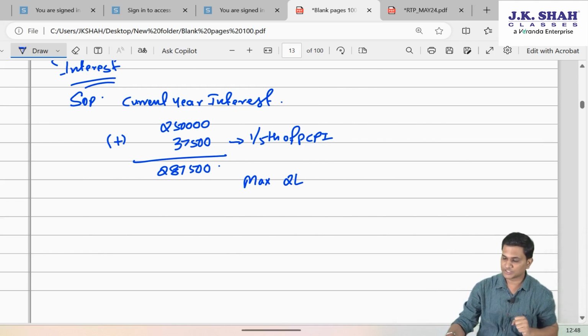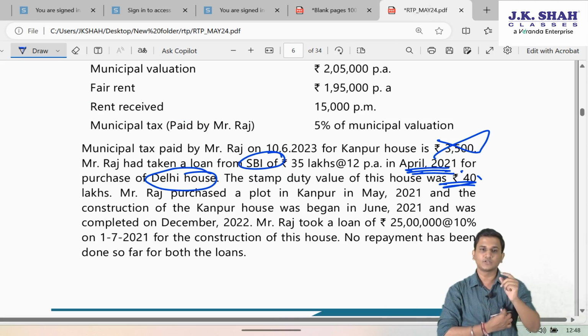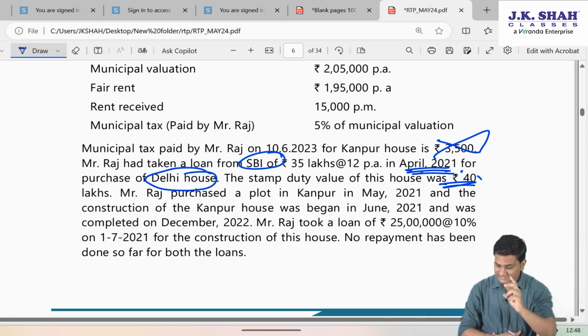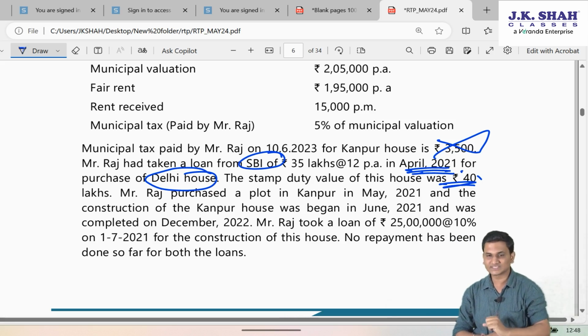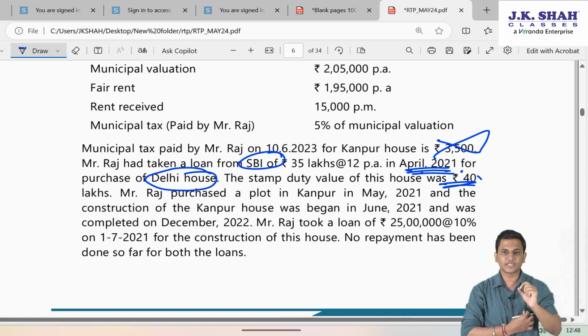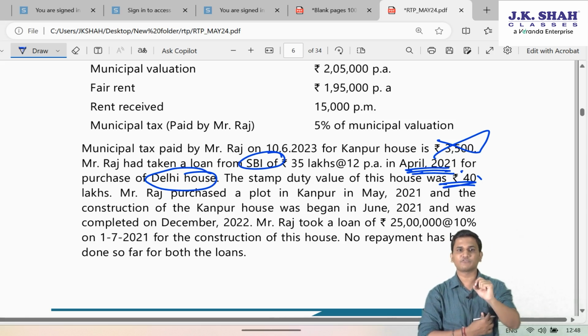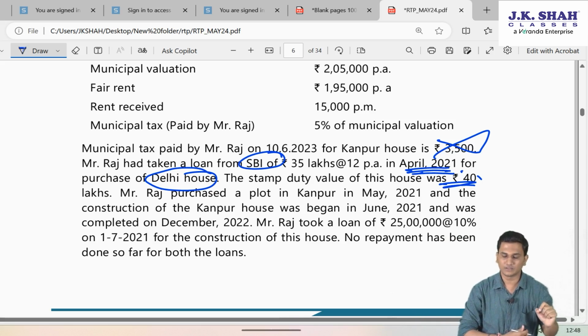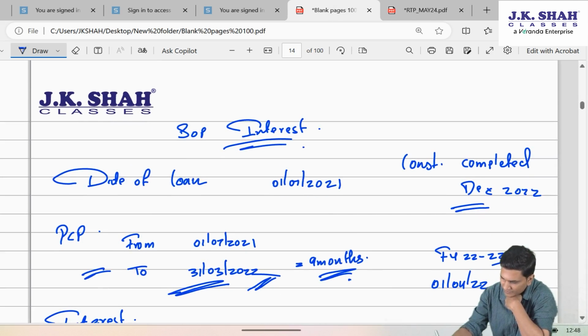First condition, loan must be taken on or after 1st April 1999. Yes, sir, the loan is taken in 2021. Second condition, the loan must be taken for construction or acquisition. Yes, sir, the loan is taken for construction. Third condition, if the loan is taken for construction, then the construction must be completed within 5 years from the end of financial year in which loan is taken. Sir, loan was taken in July 21.